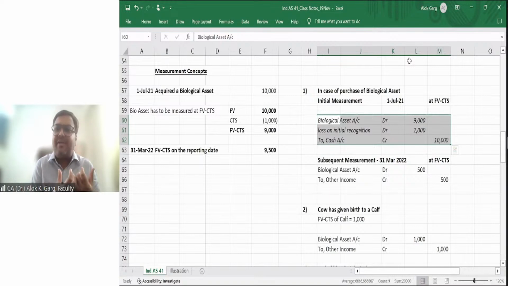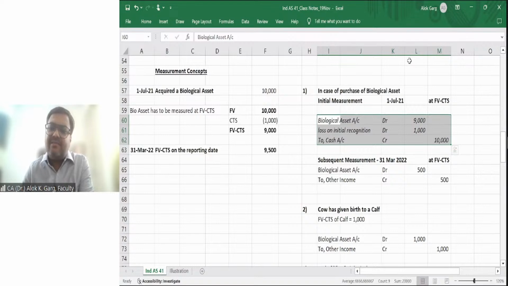If I measure it at cost, which is 10,000 rupees, tomorrow my competitor in the same industry has not purchased the cow. He got the cow as a gift. Or a third person got the cow as part of reproduction, because the mother cow has given birth to a calf.